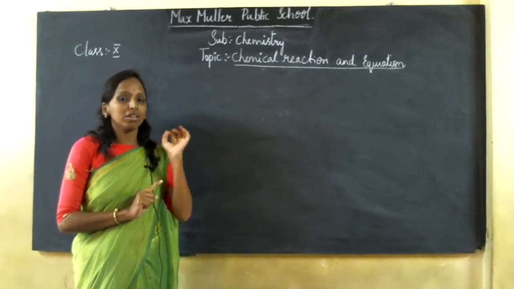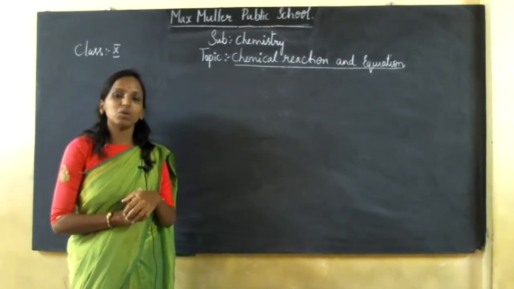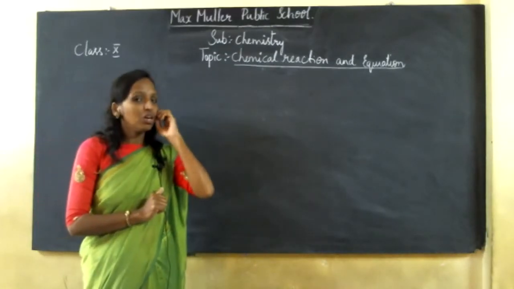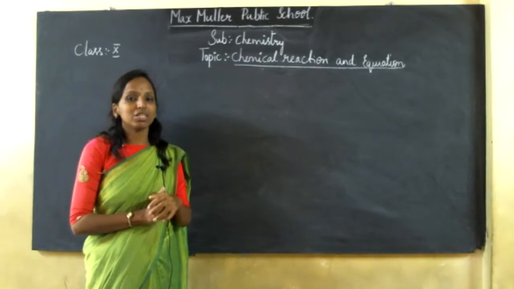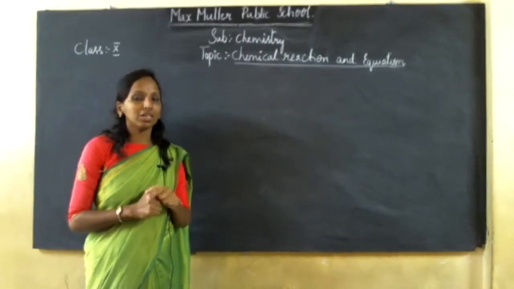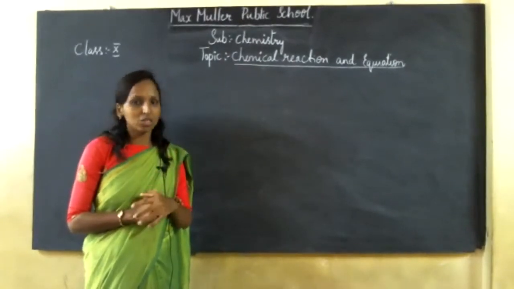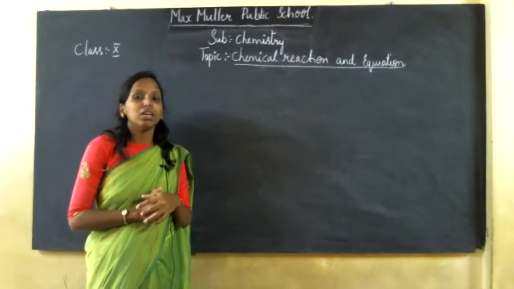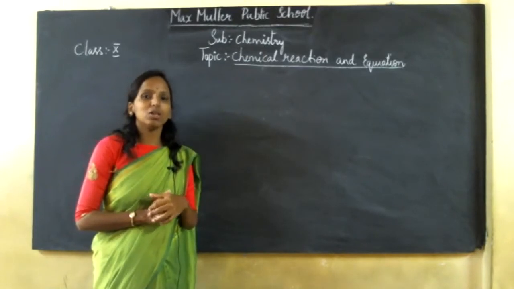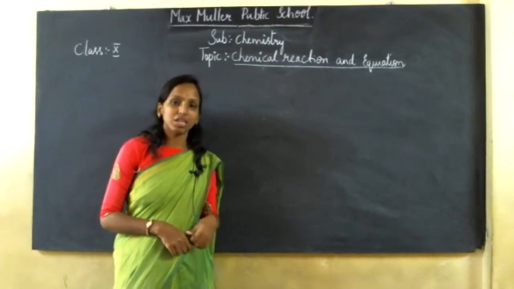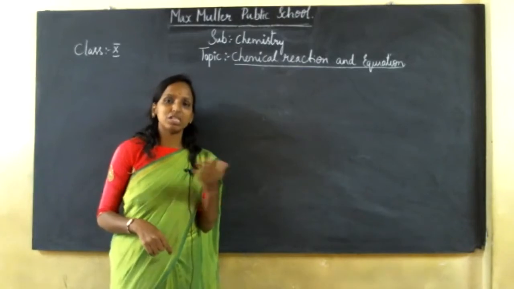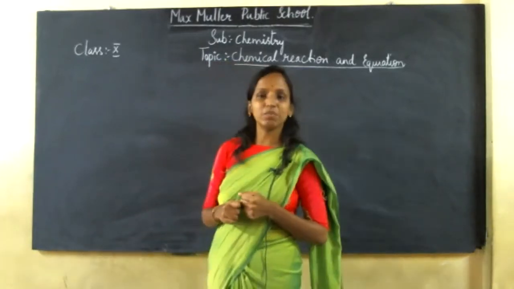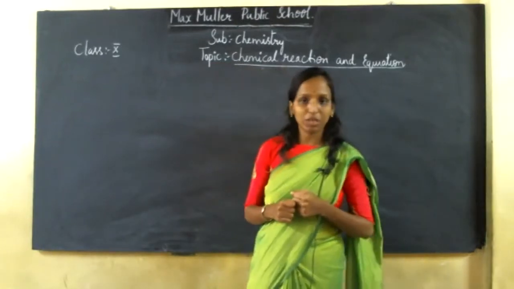Under types of equations, we discussed combination reaction in your last class, in your previous section. A combination reaction is when two or more reactants react together to give a single product. Under that, I gave you many examples. And in combination, I told you about exothermic and endothermic reactions. In a chemical reaction, if heat is liberated, it is called exothermic, and where heat is absorbed, it is called an endothermic reaction, right?